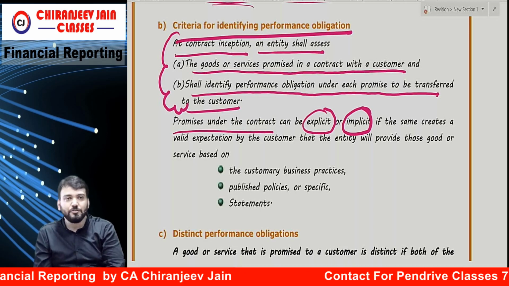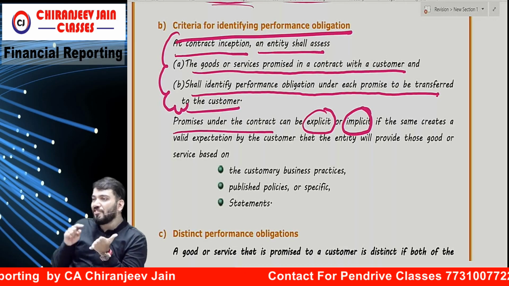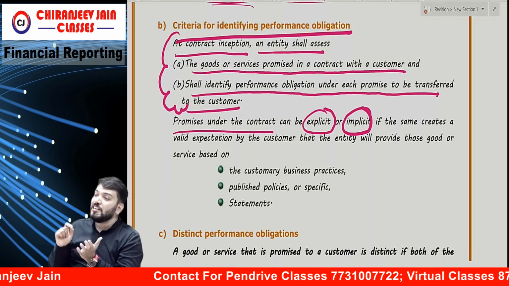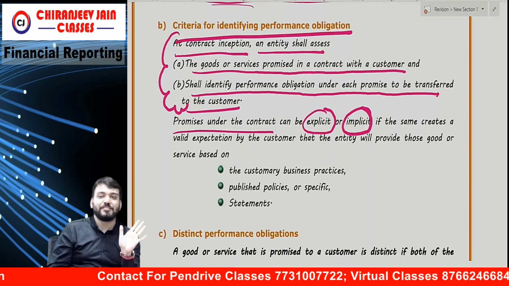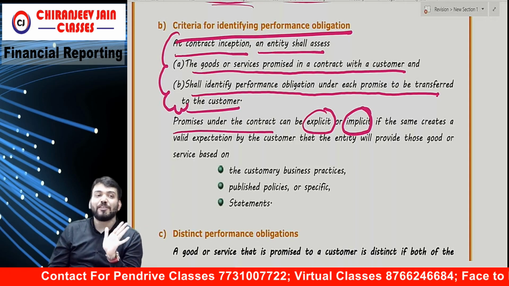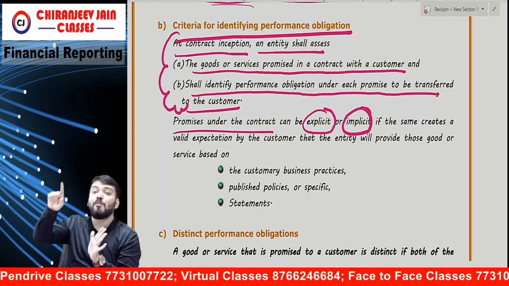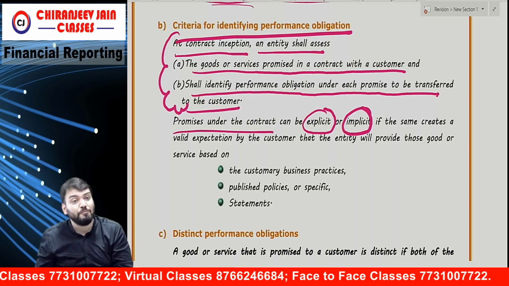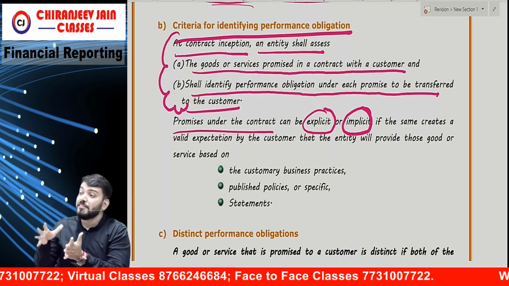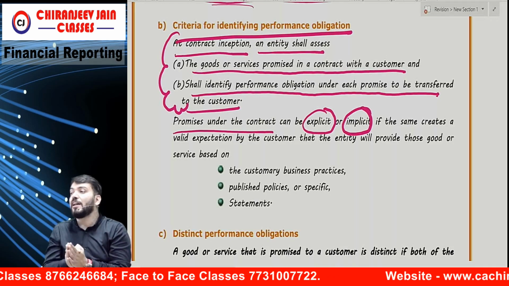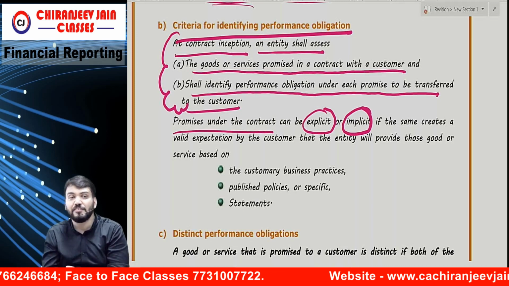Correct now? Understood now? Now the question arises: does this contract include only the FR performance obligation, or do I also need to conduct 3 tests? Yes or no? That is implicit from my announcement on the website. So the performance obligation can be either explicit in the contract or implicit in the contract.